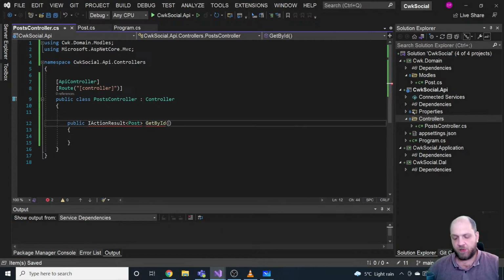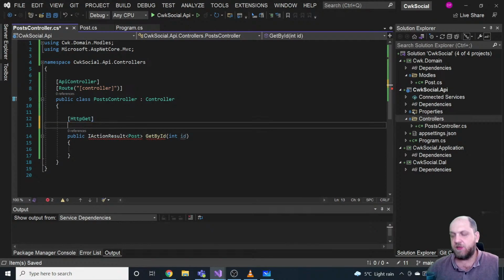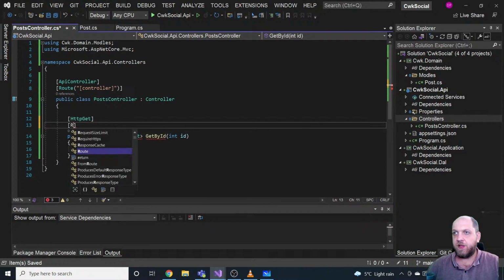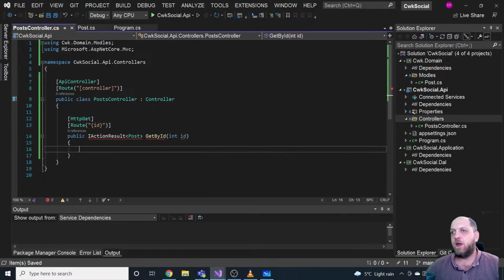I would have an int id here. I would also specify here an HTTP GET. And I know that usually ASP.NET Core, if you don't specify something, would assume that it is a GET request. But when it comes to Swagger and other tools that we'll use, they might get confused if you don't specify that. So we specify that this is a GET, and we also specify here a route. Okay, and the route would be actually controllers/id.